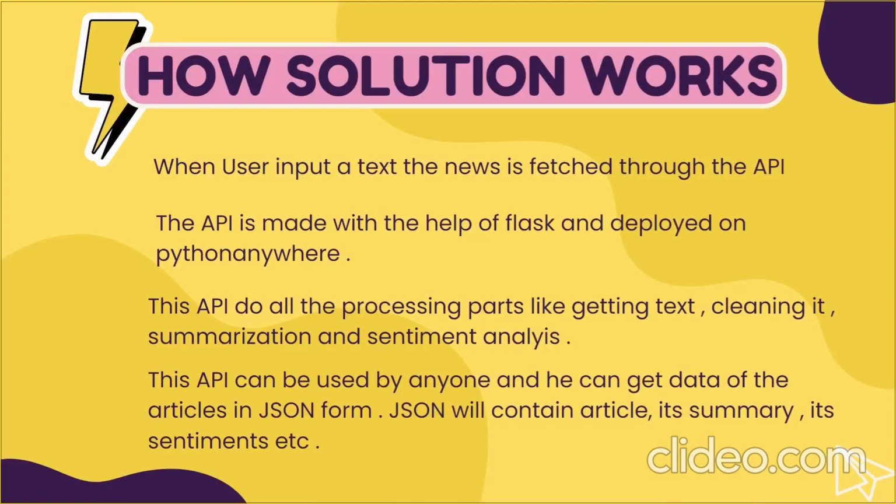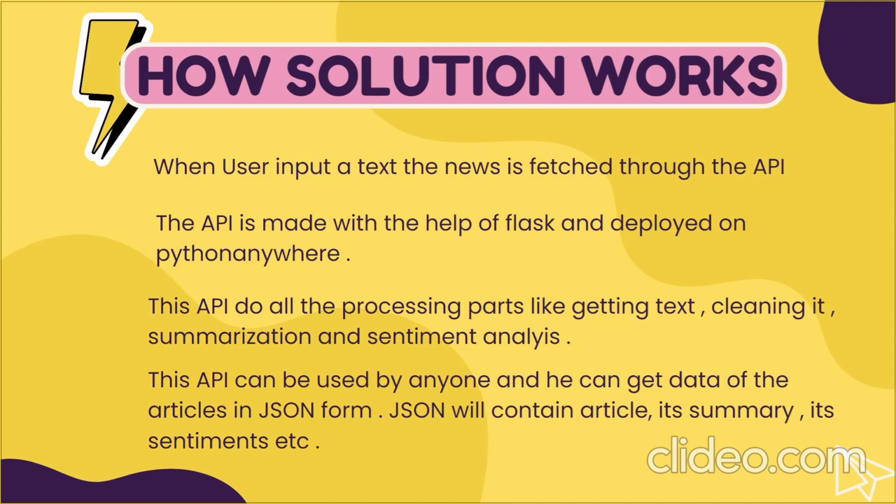Let's talk about how our solution works. When a user gives a query, the API which I made searches for the relevant data and provides it to the front end. The API is made with the help of Flask and deployed on PythonAnywhere. This API has everything needed for our web app. It does all the processing: getting the text, cleaning it, summarizing it, getting sentiments, and classifying it into different categories. This API is deployed on PythonAnywhere, and anybody can use it. The data will come in JSON format.